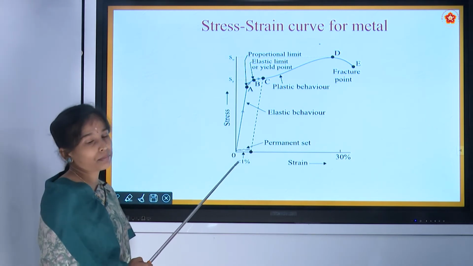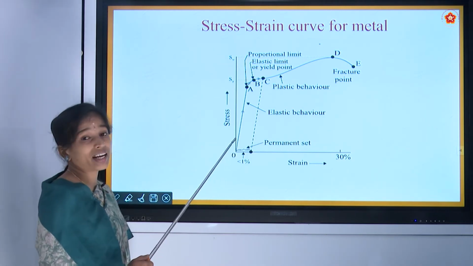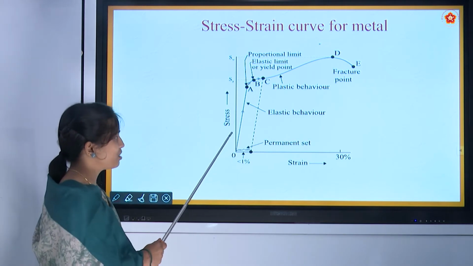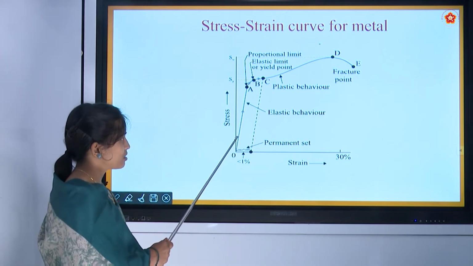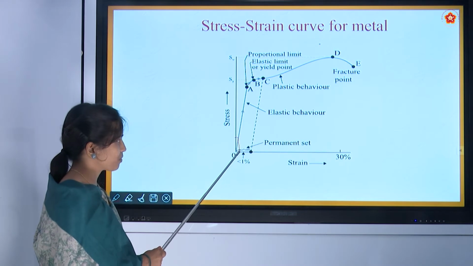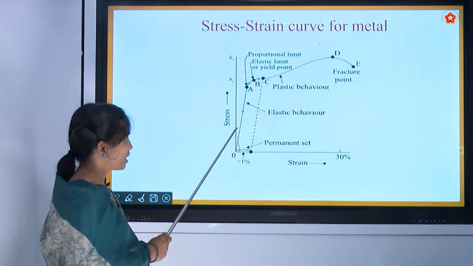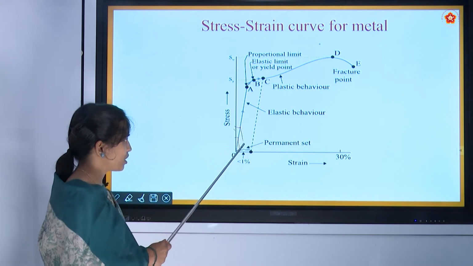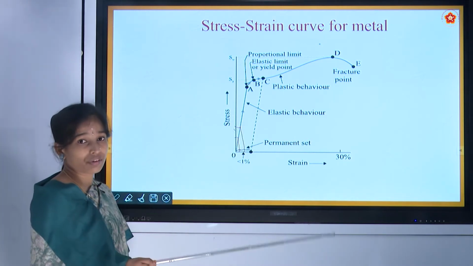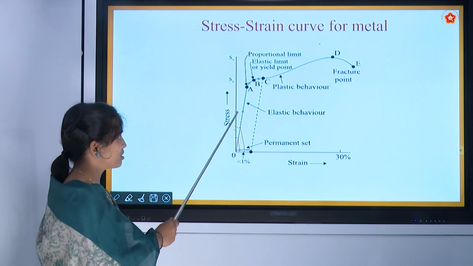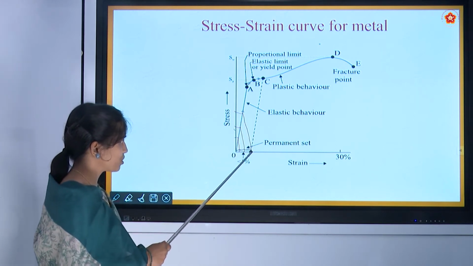For example, let us say some 500 grams I have added, for that this is the strain produced. Again I will add some 500 grams, again this is the strain produced. Again we will add 500 gram, this is the strain produced.